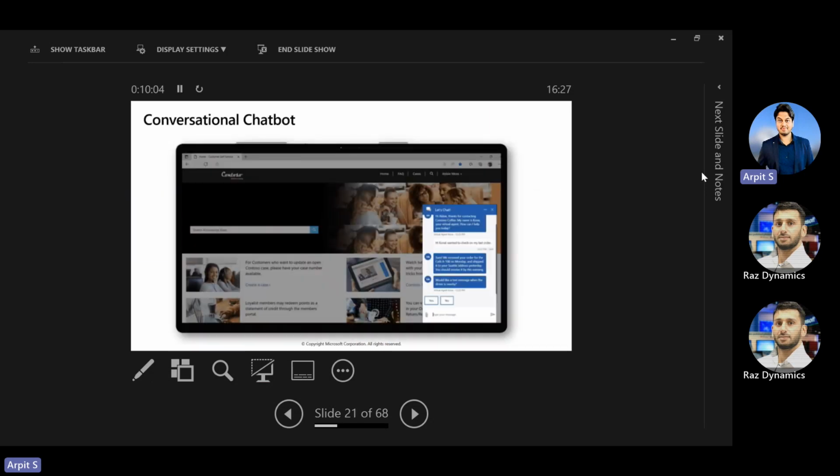The first one is the conversational chatbot that Ambesh has just discussed. It is a Power Virtual Agent chatbot. You can either embed that chatbot on the Power Pages customer self-service website, or any external sites as well.